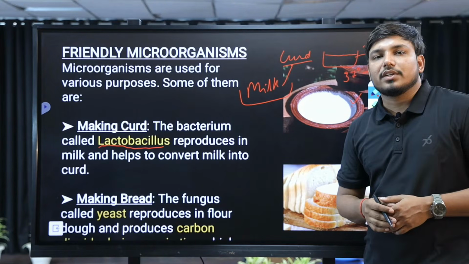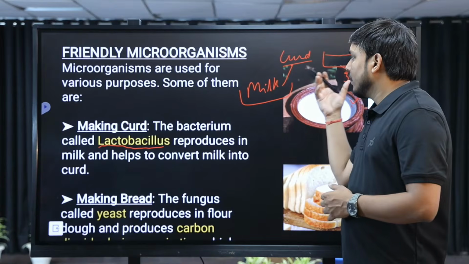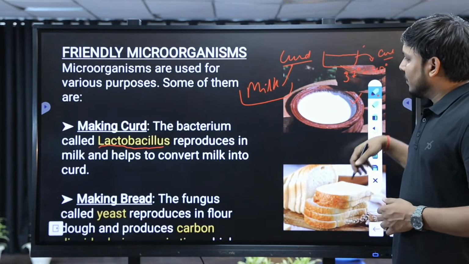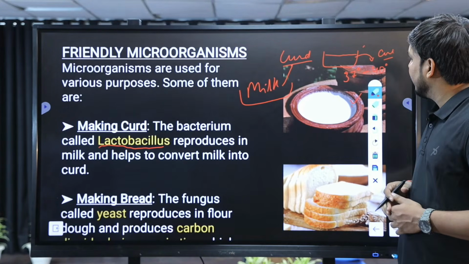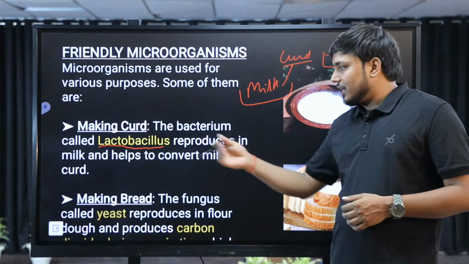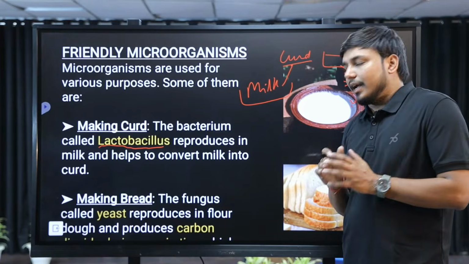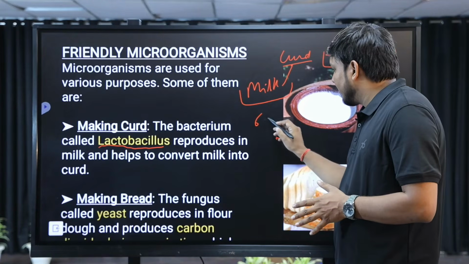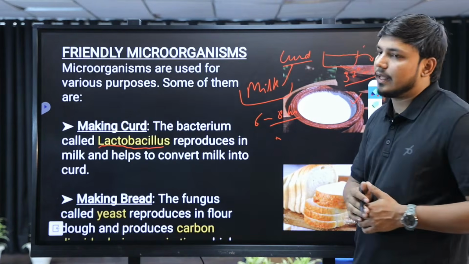It is a kind of temperature where this bacteria can grow easily. At that time more bacteria will grow, when the temperature of the milk is 37 to 40 degrees, and at this time we add the curd to this milk and leave it for 6 to 8 hours undisturbed, right?